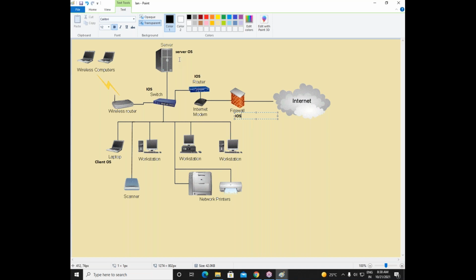So in server, we can go with either Windows server operating system, or I can go with Linux server operating system. Remember, I told you, in 90 to 95% of cases all over the globe, we can see either Windows server operating system or Linux server operating system. These are the two widely used operating systems we have.